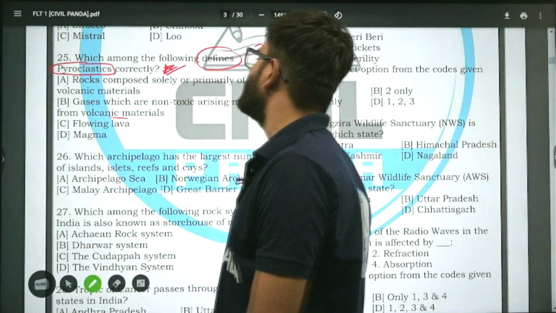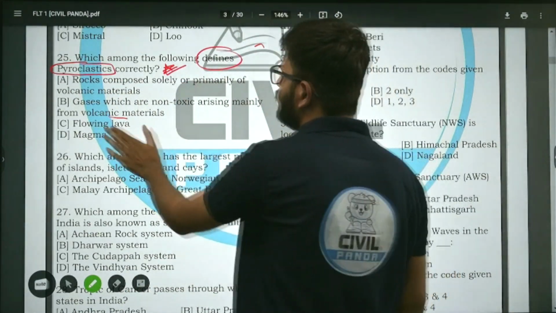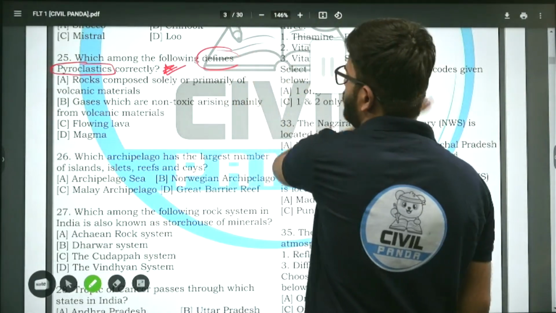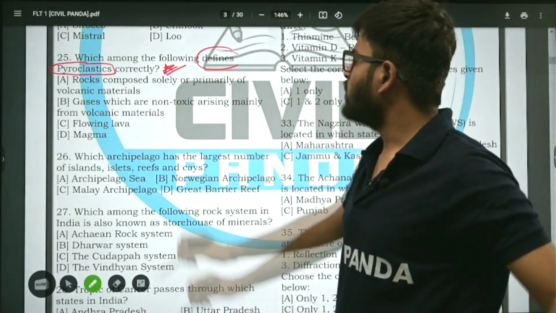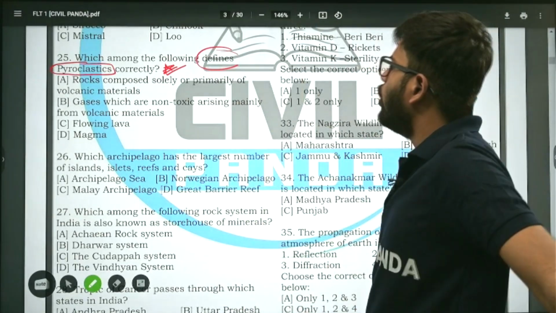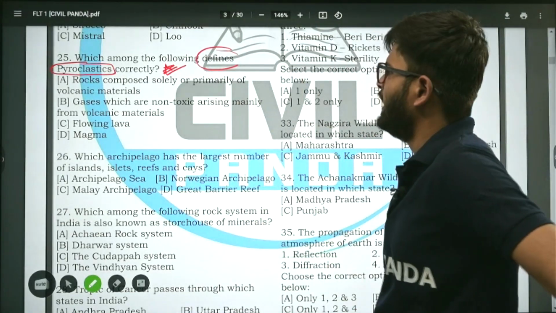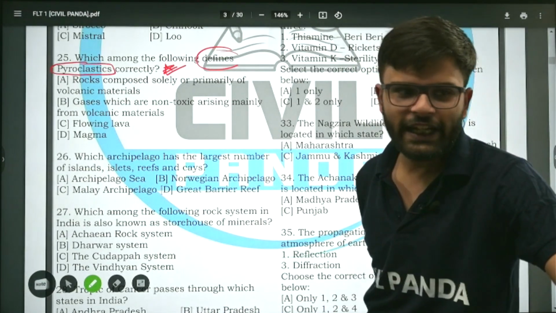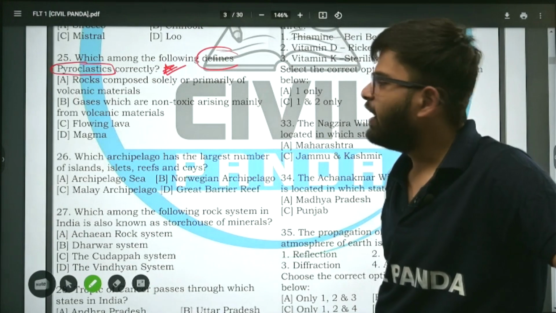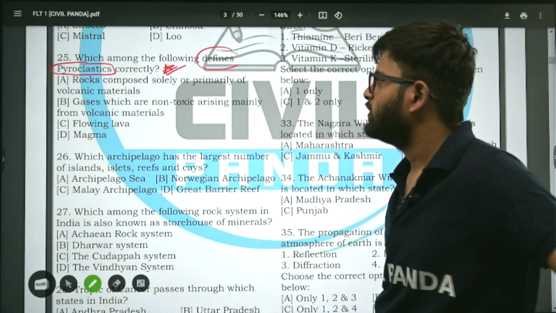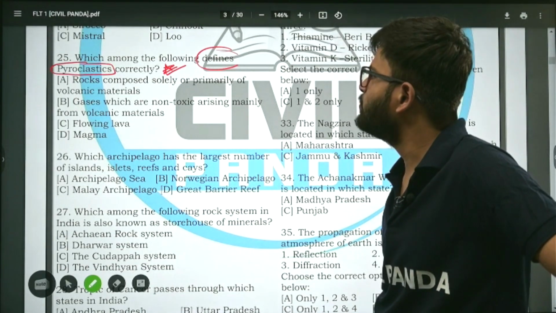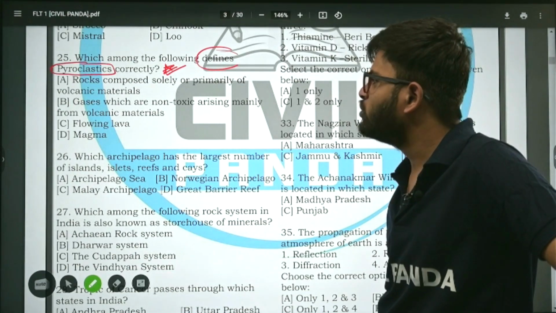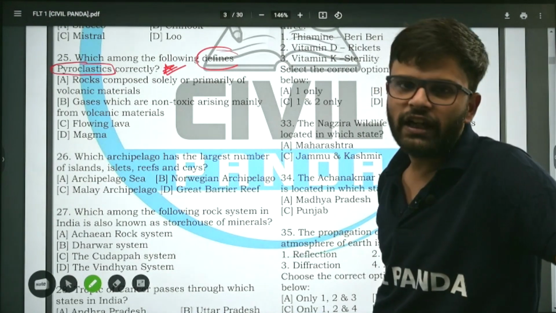Define pyroclastics correctly. Rocks composed solely or primarily of volcanic material, gases which are non-toxic arising from volcanic material, flowing lava or magma. What is the correct answer?